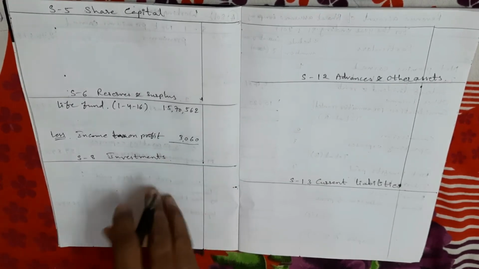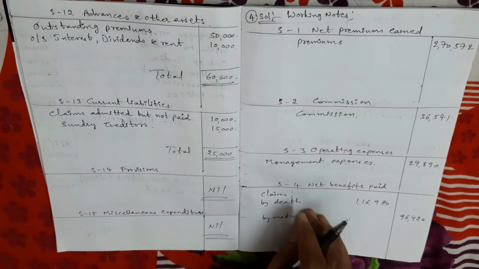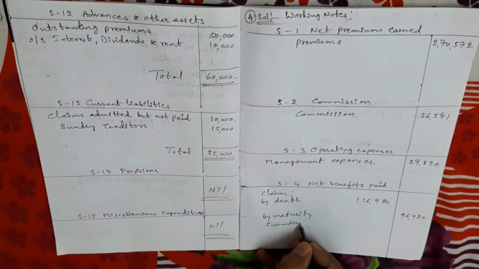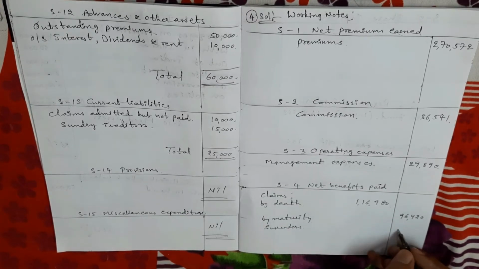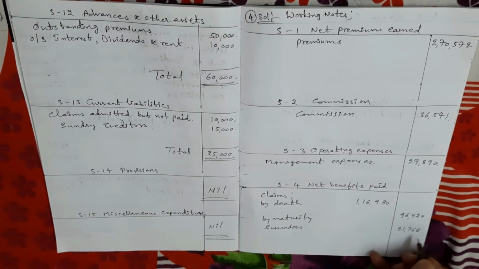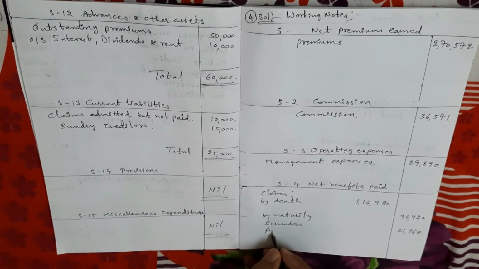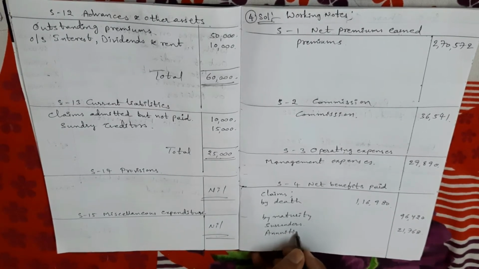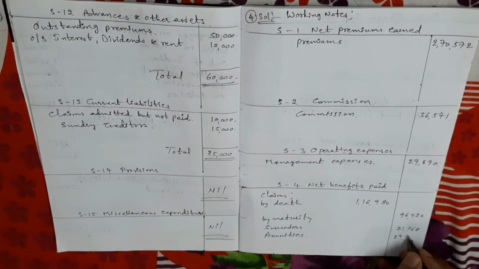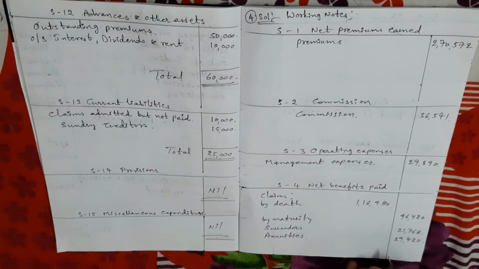Next, surrenders and annuities, which come in schedule number 4. Surrenders amount is 21,768. Next, annuities amount is 29,420.